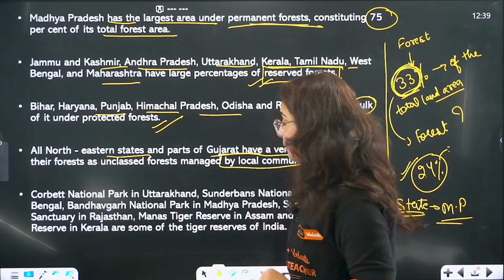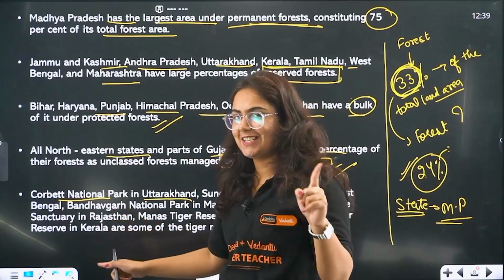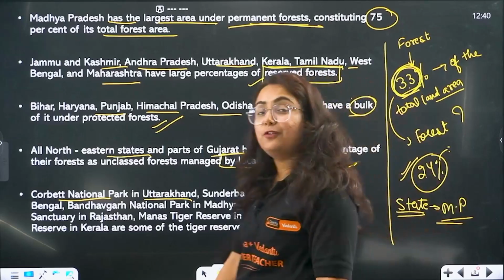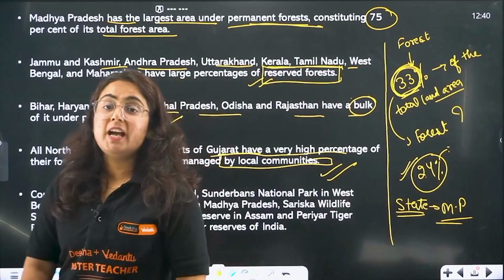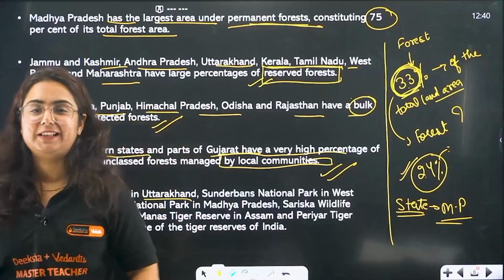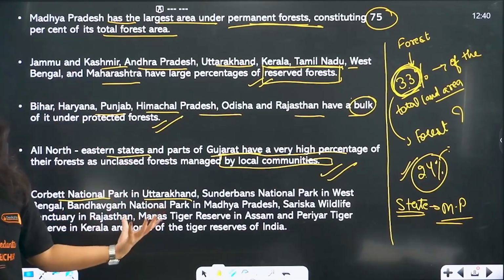Great. Now, Jim Corbett National Park in Uttarakhand, the answer to your question. Jim Corbett National Park is the first national park in India. It is the first wildlife sanctuary in India. It is the first tiger reserve in India. Interesting, right? There are a lot of national parks mentioned here.